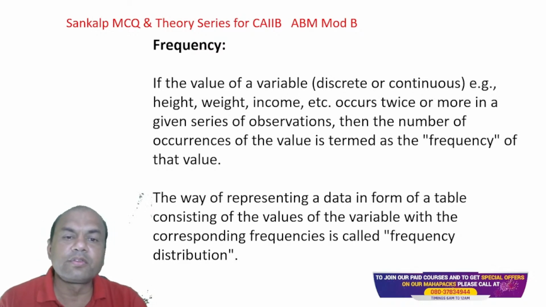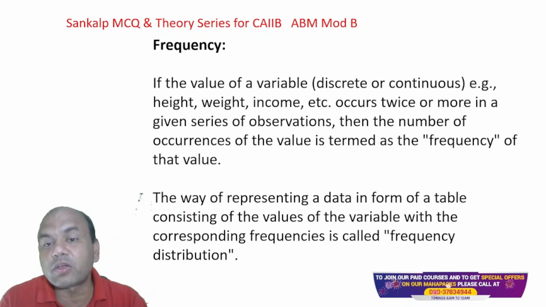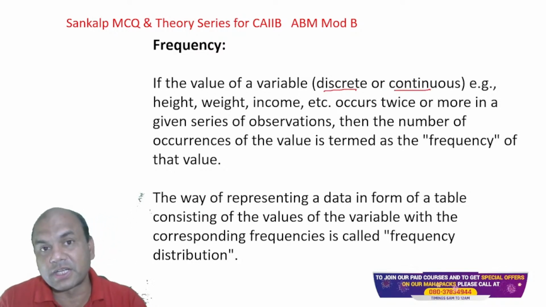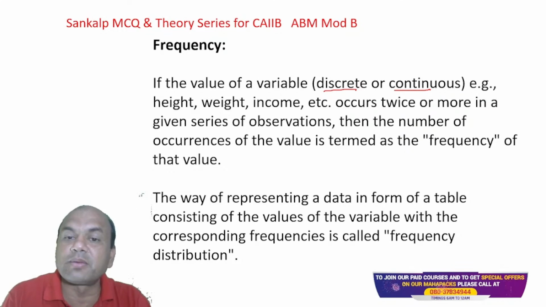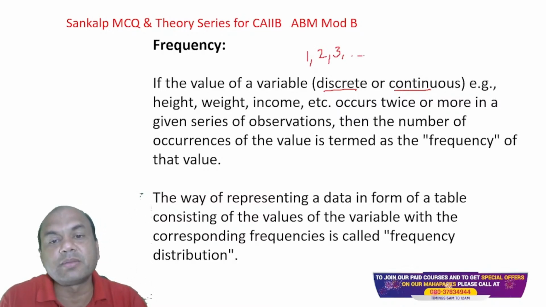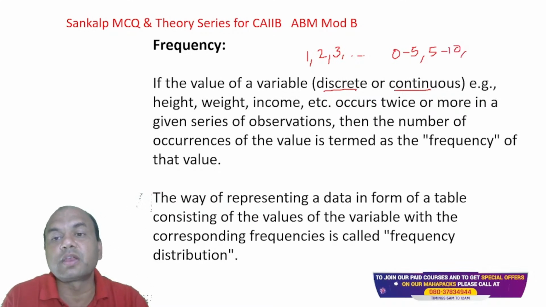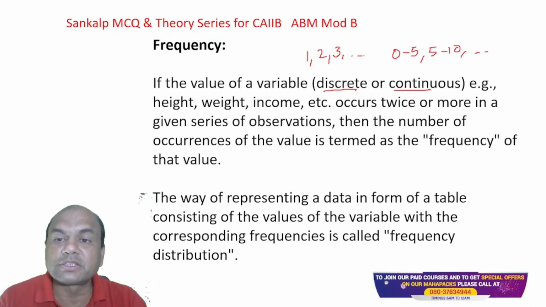So the first topic is frequency. If the value of the variable, for example discrete or continuous, what is discrete? What is continuous? Every word we'll discuss first and then we'll go ahead. Discrete means separable, like 1, 2, 3. Each can be separated. Continuous means, suppose, 0 to 5, 5 to 10. These are all continuous variables, which occur in a gap or a fixed interval.